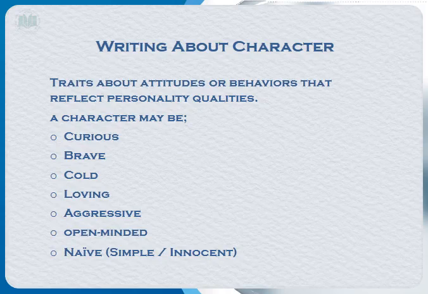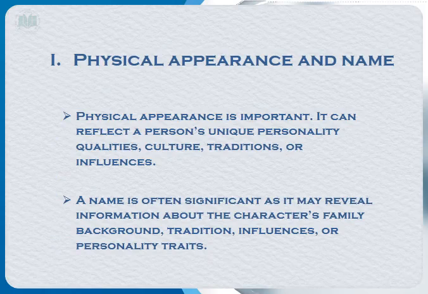That means simple or innocent in his nature. Physical appearance reflects a person's unique personality qualities, culture, traditions, or influences, along with his name. A name is often significant as it may reveal information about the character's family background, tradition, influences, or personality traits.